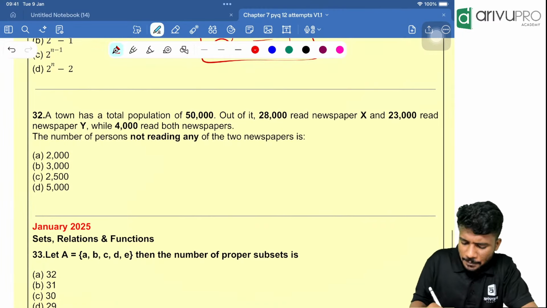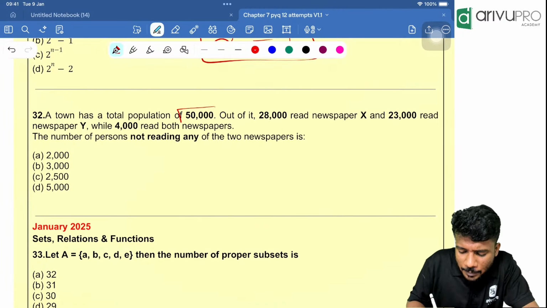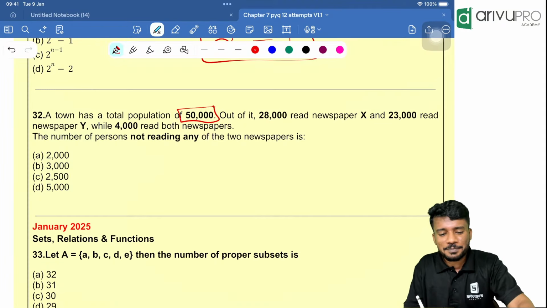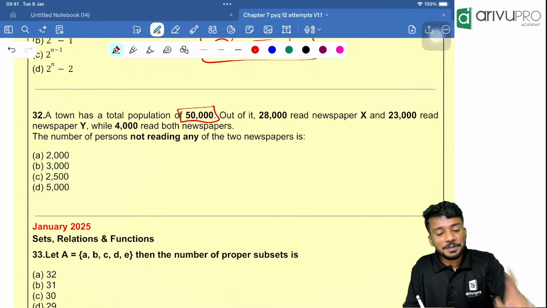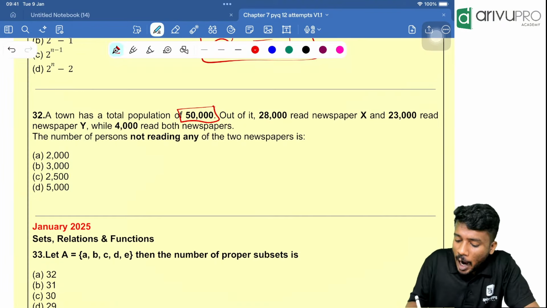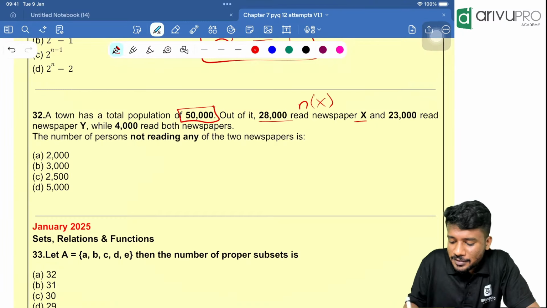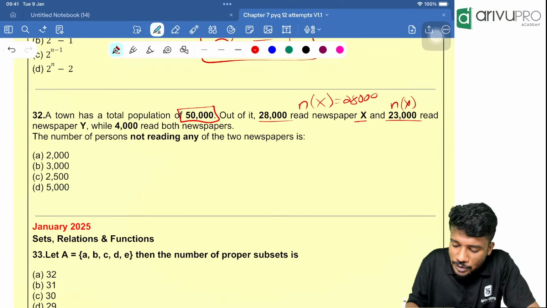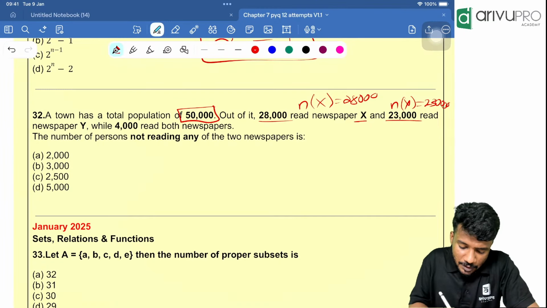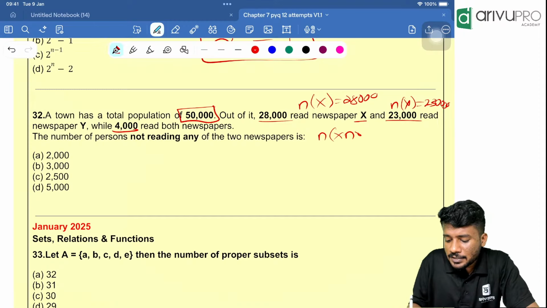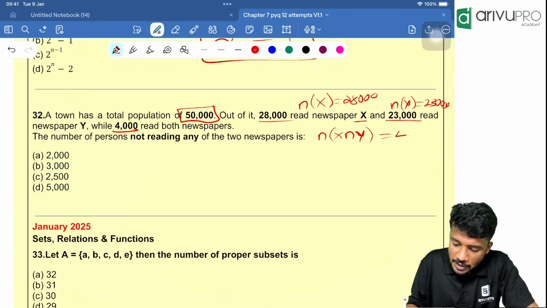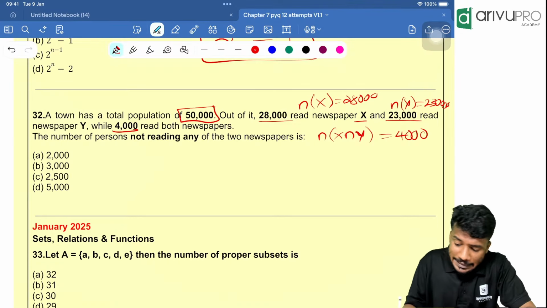Next question over here. Yes, very good question. A town has a total population of 50,000. So 50,000 people are there in total. Out of these, 28,000 read newspaper X. That means n of x is equal to 28,000. n of y is equal to 23,000. While 4,000 read both papers, that means n of x intersection y is equal to 4,000.